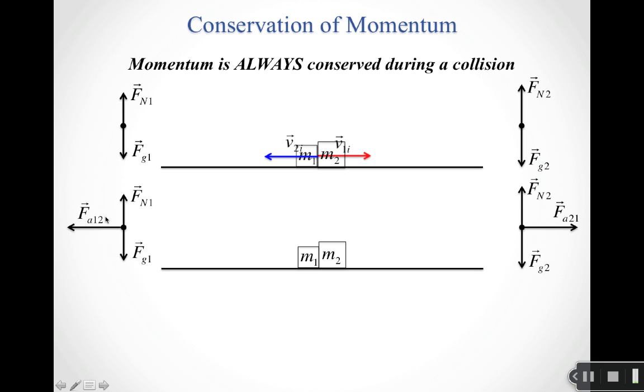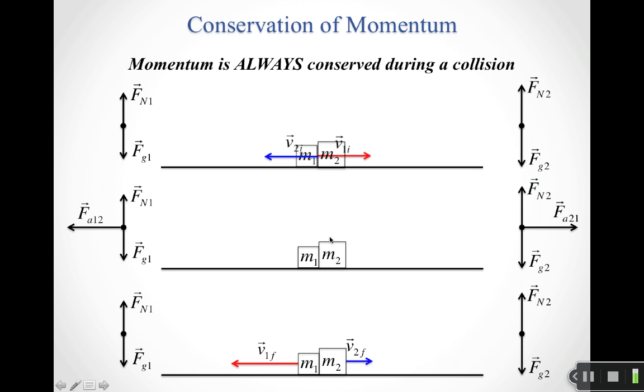So this is our internal force, right? Both pieces here are part of the system, mass 1 and mass 2. These are all external forces. One piece is in the system, mass 2 or mass 1, but the other thing interacting in each of these four forces is not in the system. So the surface is not part of our system, the Earth is not part of our system. So these are all external forces, but the external forces cancel out, and the internal forces we know are going to cancel out. So again, momentum is going to be conserved during this collision.